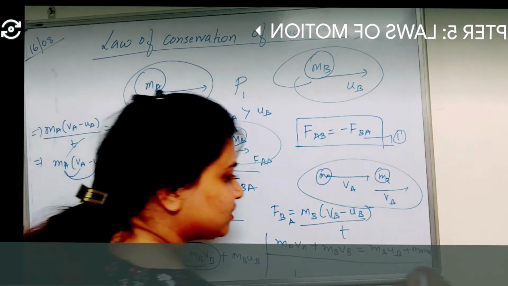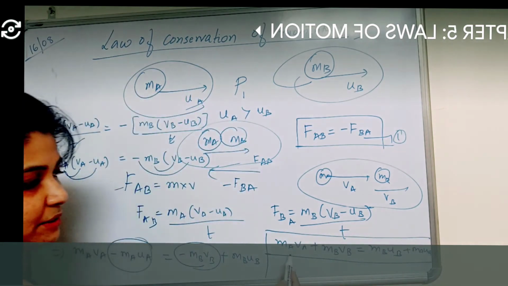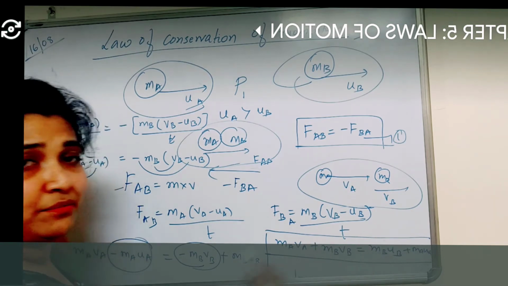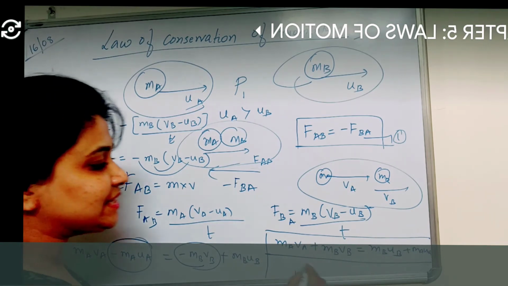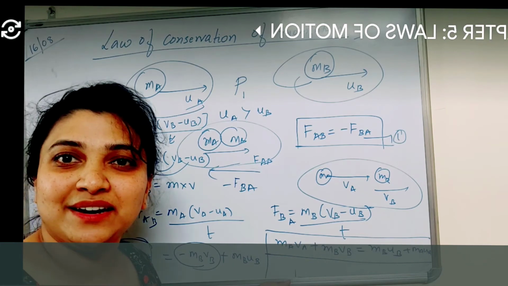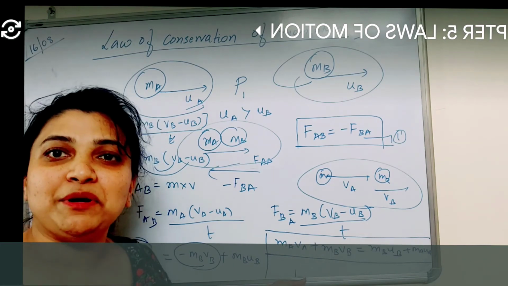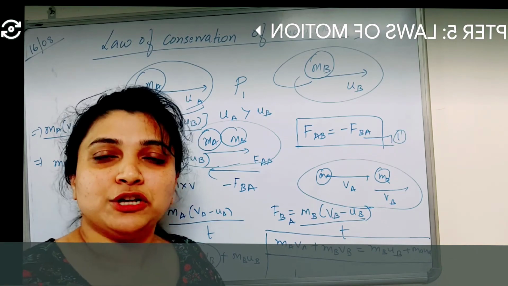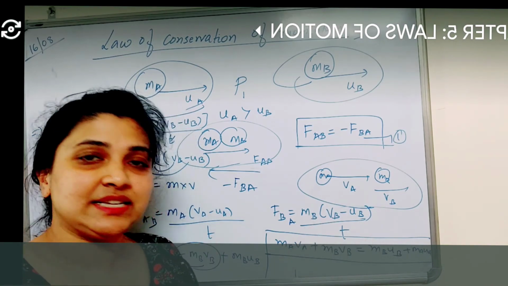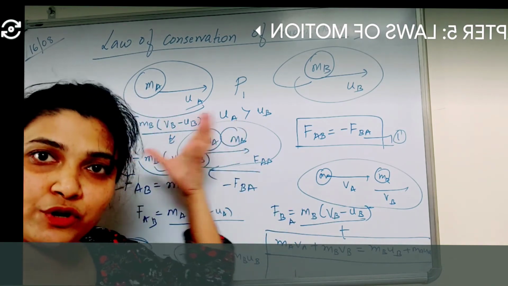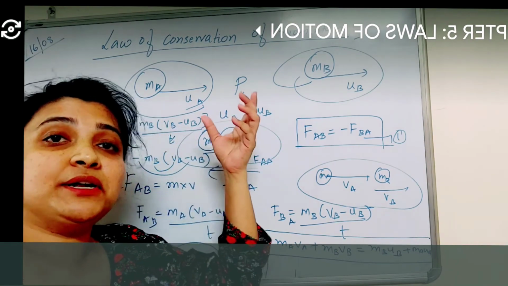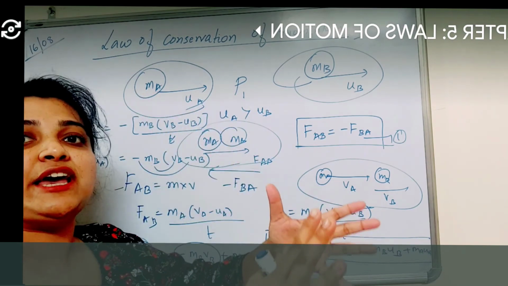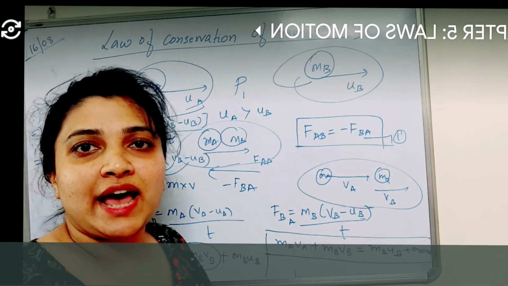Can you see what has happened, children? Momentum after collision is equal to momentum before collision. This is the conservation of linear momentum: whatever momentum the masses were carrying before collision is the same after collision.